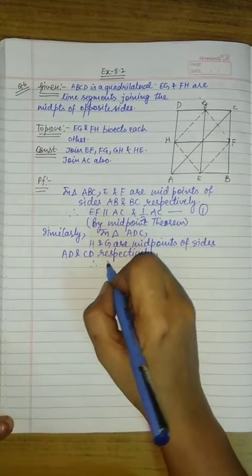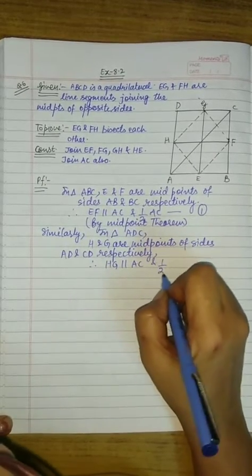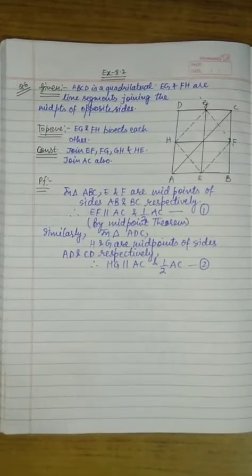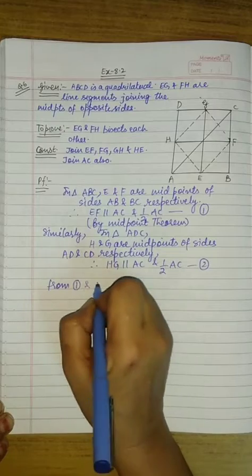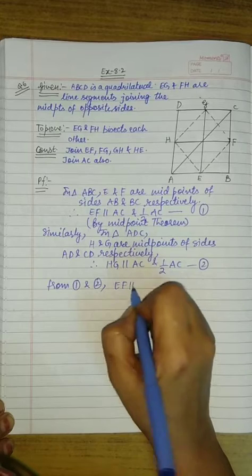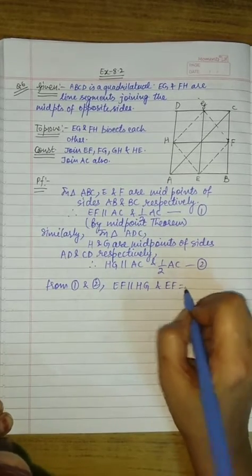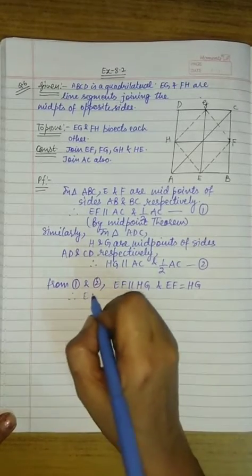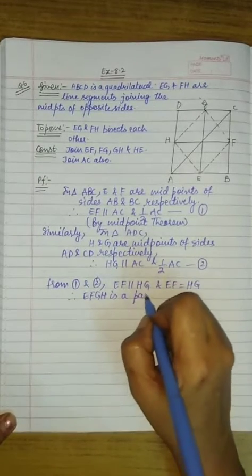Therefore, HG is parallel to AC and half of AC. Let this be equation 2. Now from first and second, what we get is that EF is parallel to HG and EF is equal to HG also. Therefore, EFGH is a parallelogram.